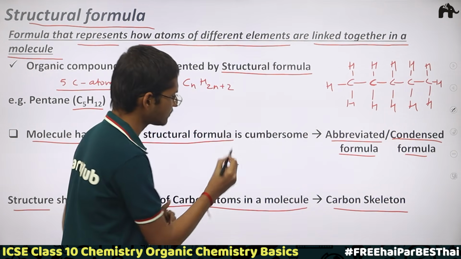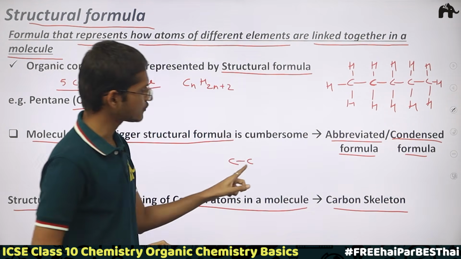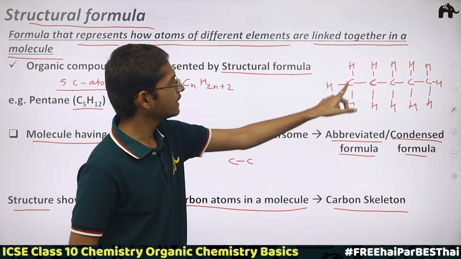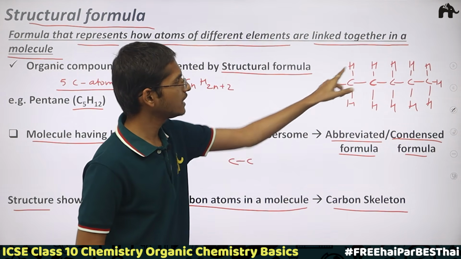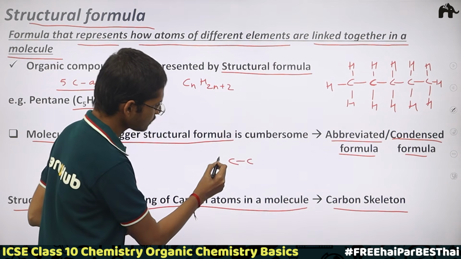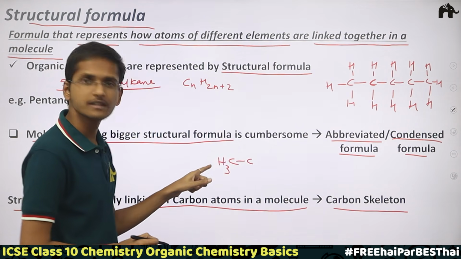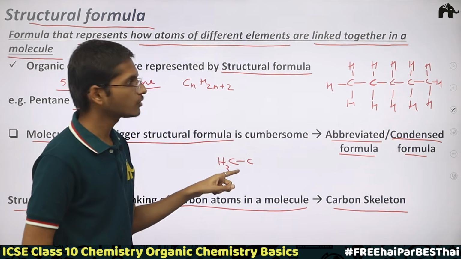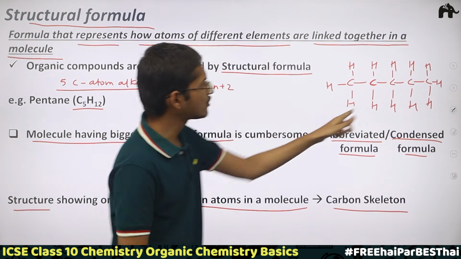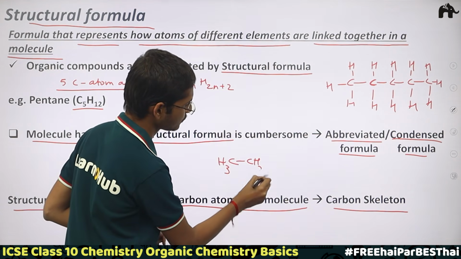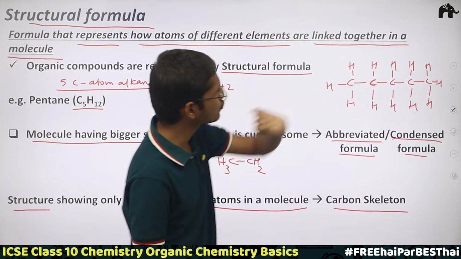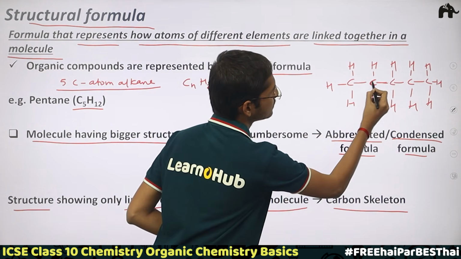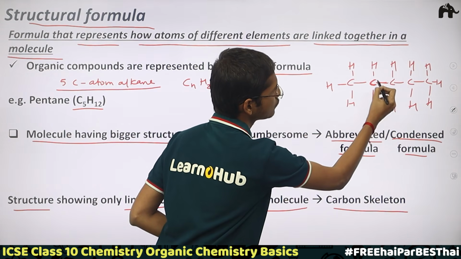So simply, I have shown the carbon-carbon bonds, these carbon-carbon bonds, and for the rest, the 3 hydrogens of this carbon atom, I would just write CH3. So CH3, in this way, carbon is linked to the other carbon. Now this carbon has 2 hydrogens, so this carbon is CH2. In the same way this CH2 is linked to another CH2 with a single bond, and this CH2 is linked with another CH2 with a single bond.